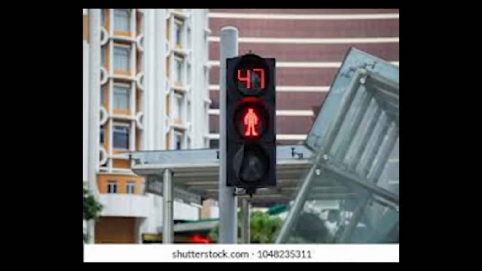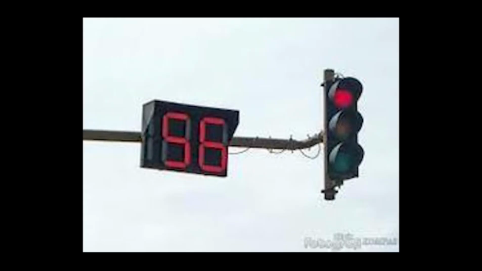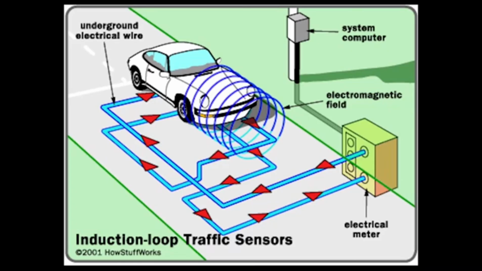The other is conventional traffic light with static timer. These are controlled by fixed timers. A constant numerical value is loaded in the timer and the lights are automatically switched to red or green based on the timer value. The other is the advanced version, which is the electronic sensor. In this method, loop detectors or proximity sensors are placed on the road, and these sensors give data about the traffic on the road, and according to the data the traffic signal is controlled.